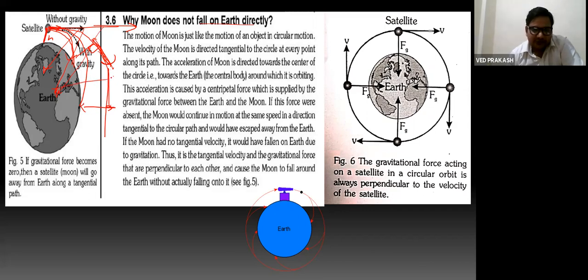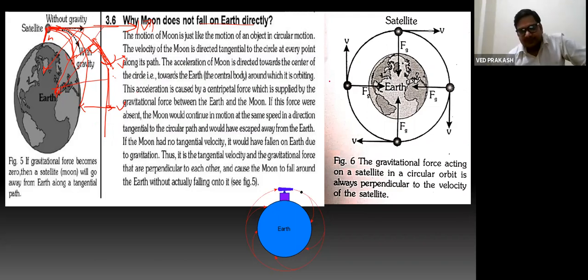This gravitational force will only change direction of falling object. So in this way, for certain velocity, the magnitude of this velocity will remain constant and gravitational force will be utilized to provide only centripetal force.